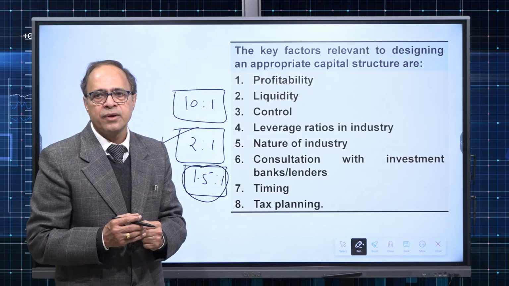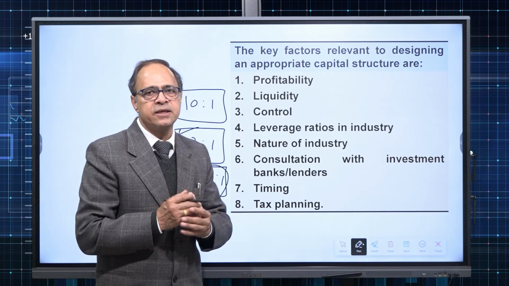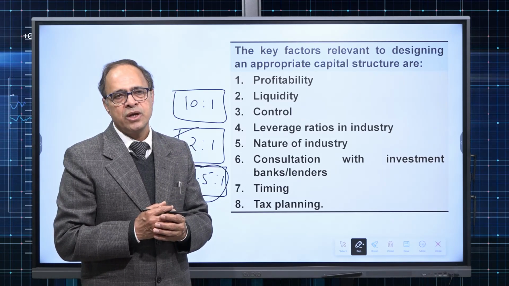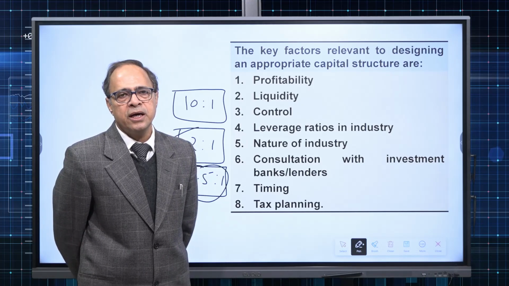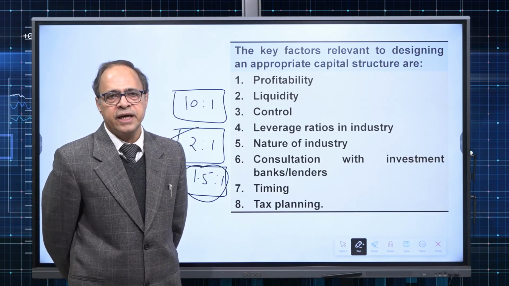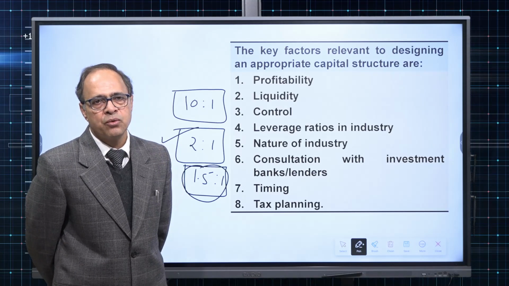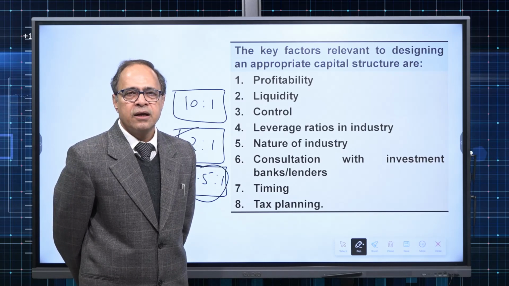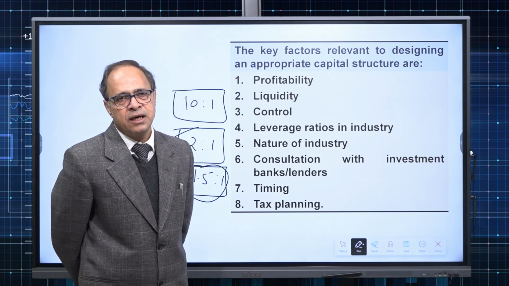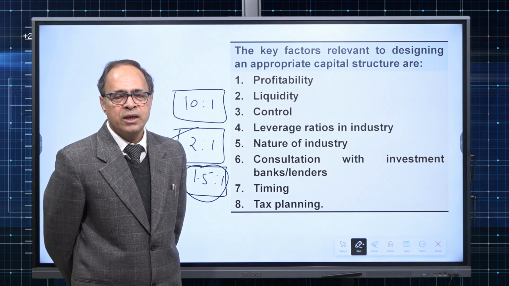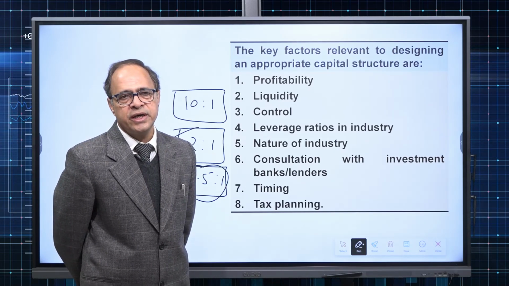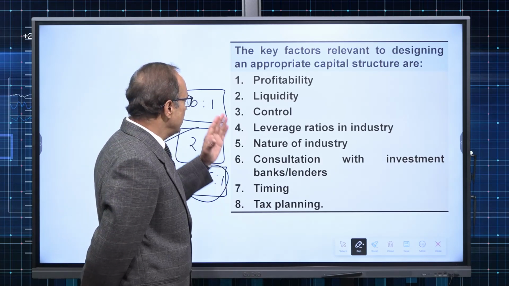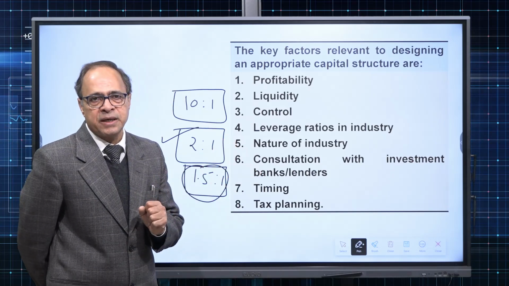Then tax planning. As you know, interest is a tax deductible expense. The interest paid on debentures or loan is tax deductible. So if a company thinks that I have to plan my taxation and the moment I go for debt funding, my tax outflow will be low, then it can have loan or debt in its capital structure. On the other hand, if the company thinks that I have other measures, other tools to go for tax planning, then definitely it is free to go for debt or equity. That means it is neutral. So these are the qualitative, quantitative and managerial aspects.